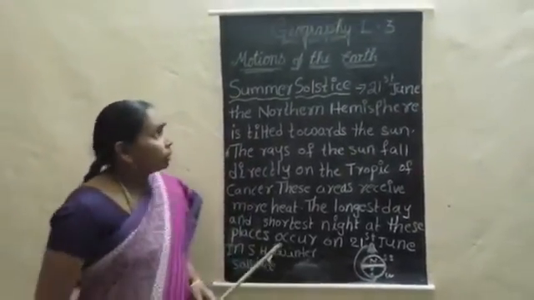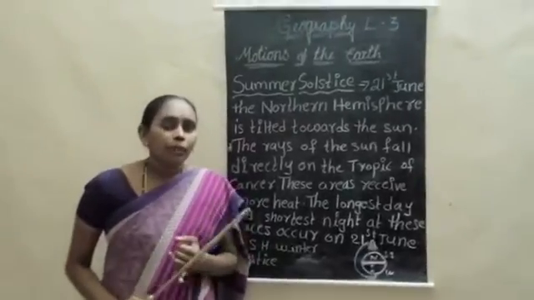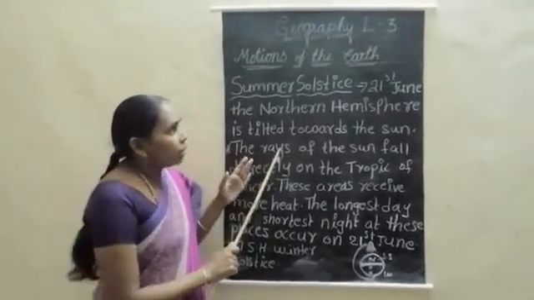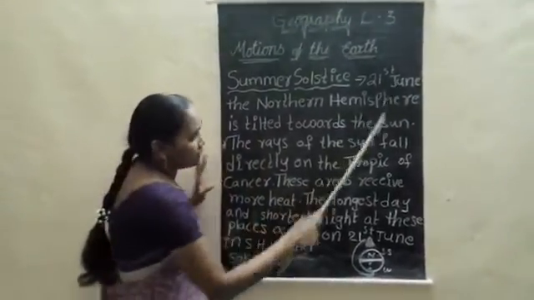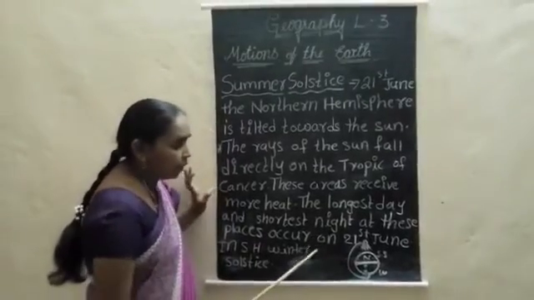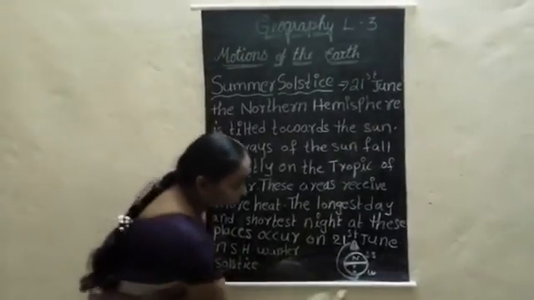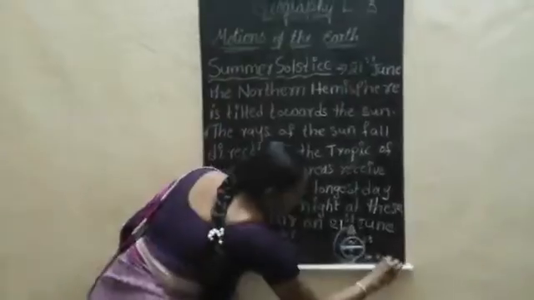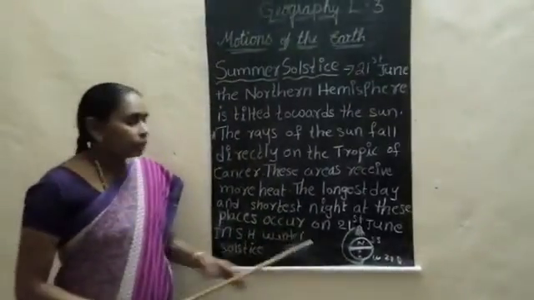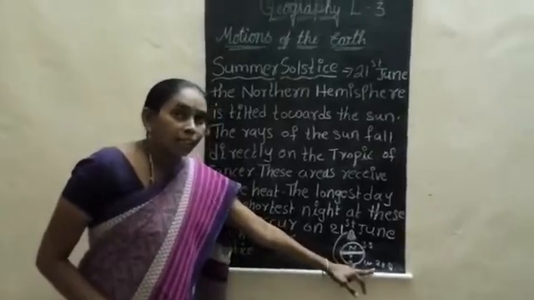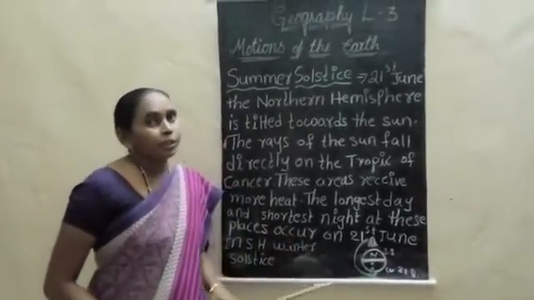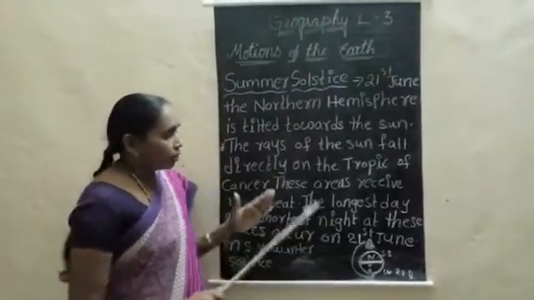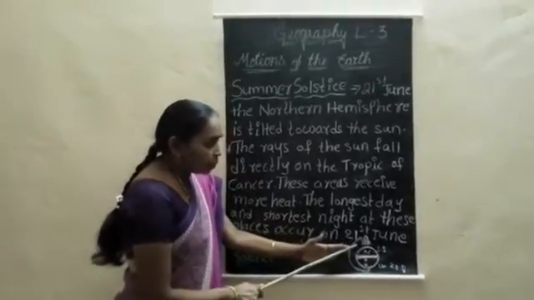So during the revolution, the summer solstice takes place on 21st June, with the longest day. In the same way, in the southern hemisphere, on 22nd December, the longest night and shortest day will be there. It is reversed. In the northern hemisphere, it is a summer solstice.